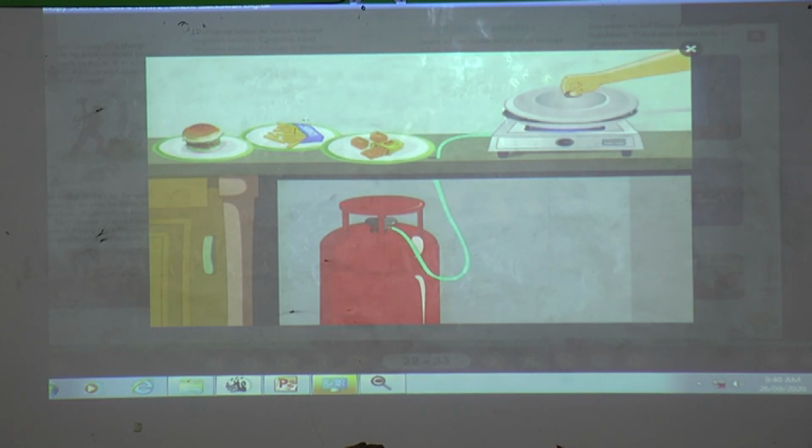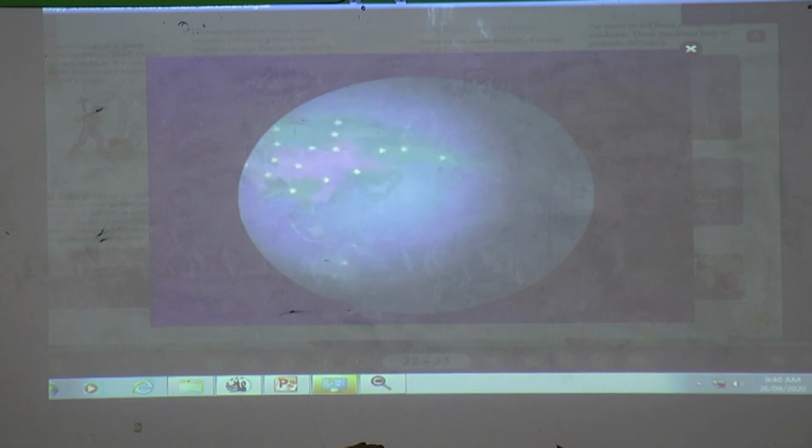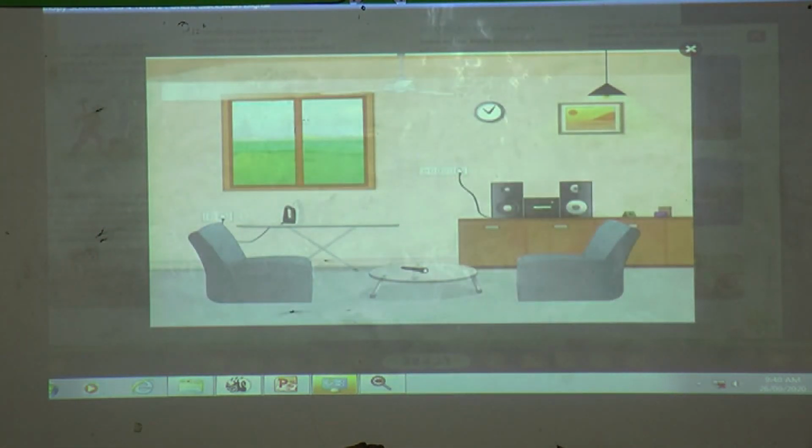However, these fuels are only available on the earth in limited quantities. If we do not use them carefully, these will very soon run out. We can save our fuel reserves by making sure lights and fans are switched off when not in use.